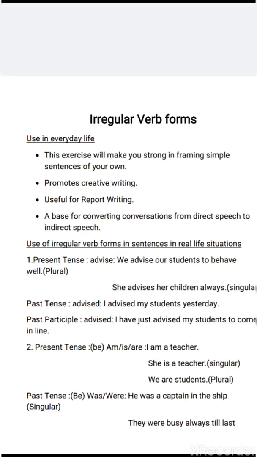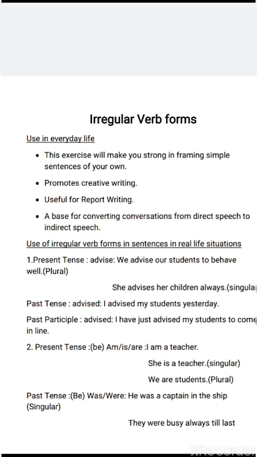Use of irregular verb forms in sentences in real life situations. From today onwards, we are going to see in each part 5 words. We have started with the first 5 words.